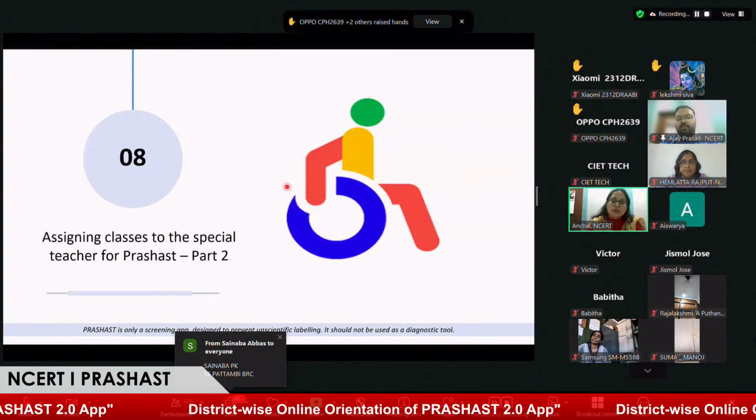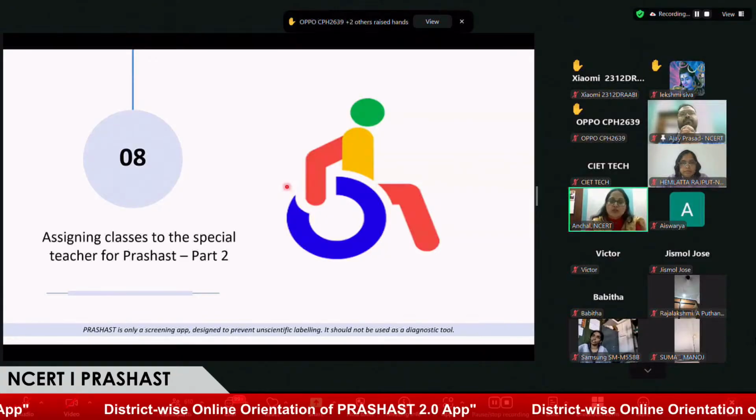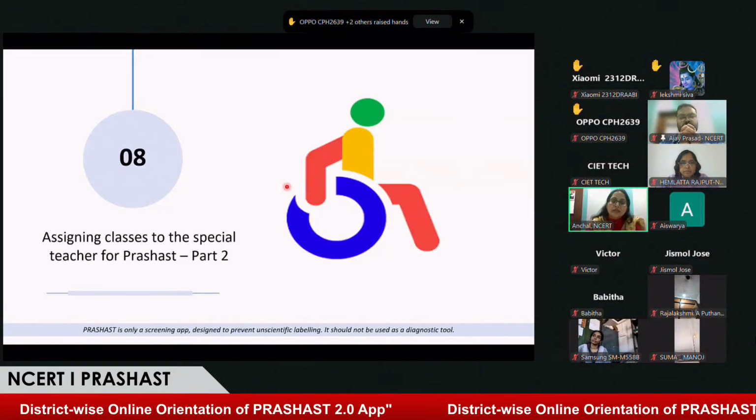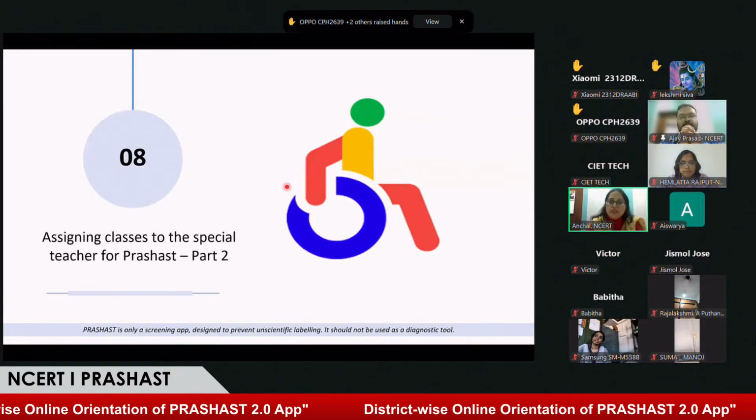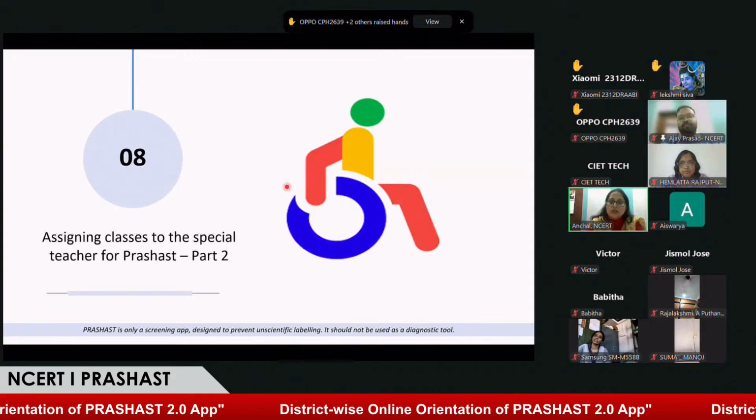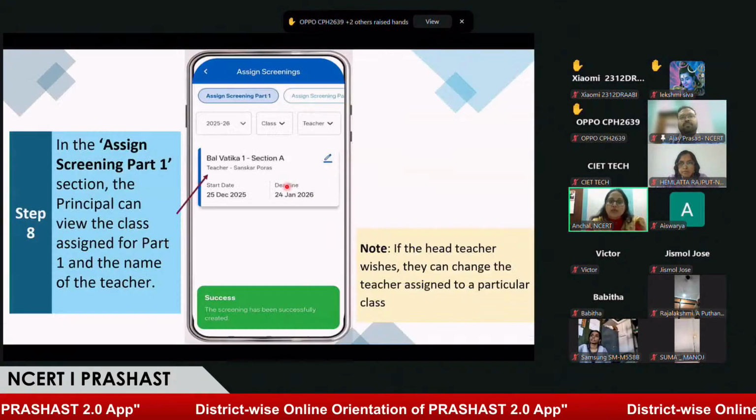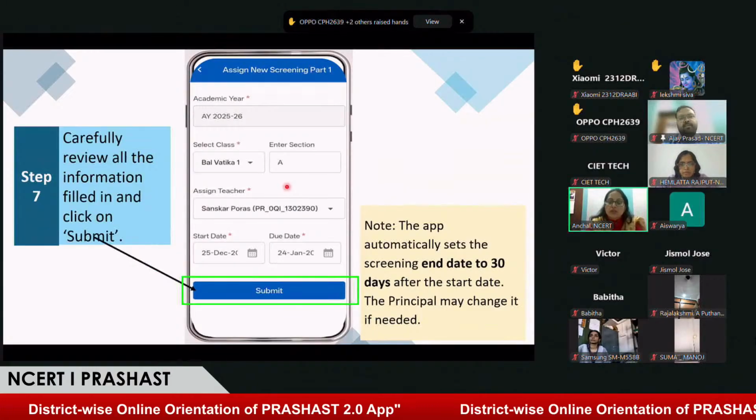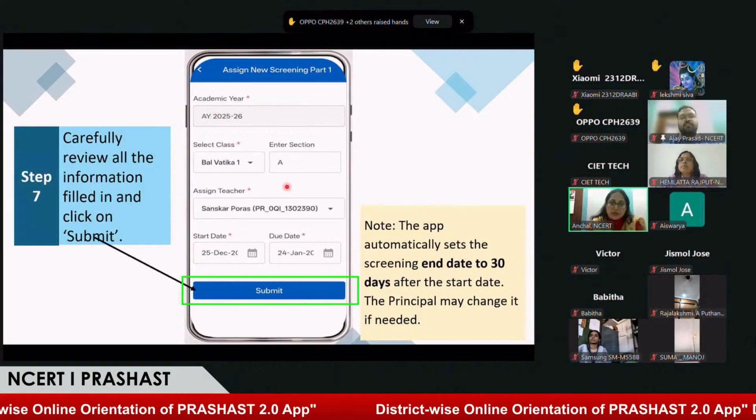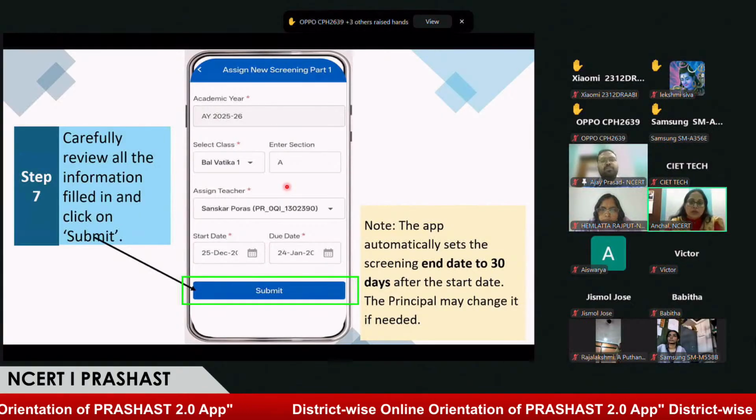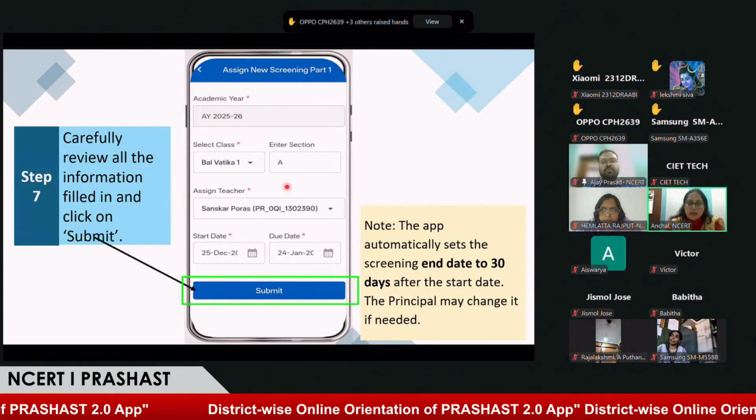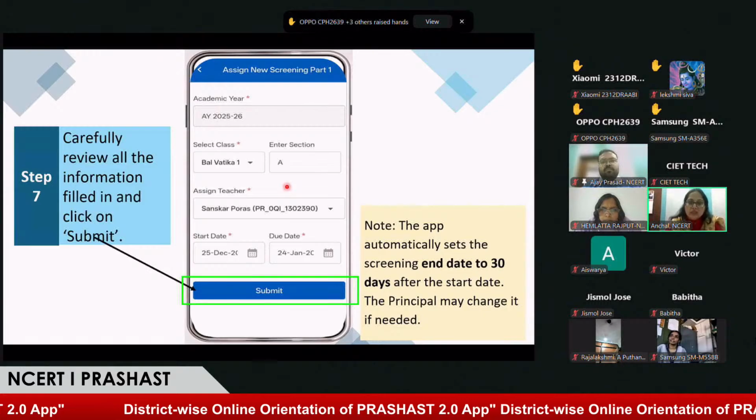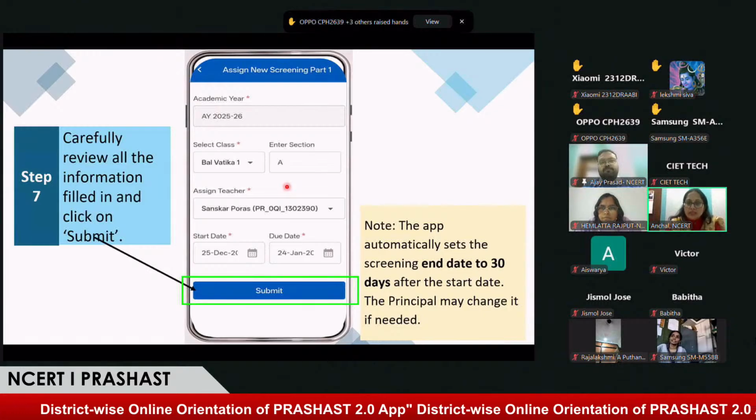So Ajay sir, this is the way we can assign the classes to the teacher, and we can also assign sections of a class to a teacher. Yes, ma'am. So if in my school there are 4 or 5 sections, I can assign different sections to different teachers. For example, section A for teacher 1, section B for teacher 2. So this can be done, and the application gives 30 days for the part 1 screening.